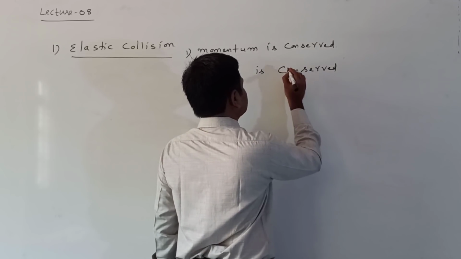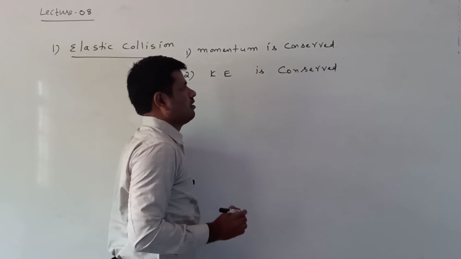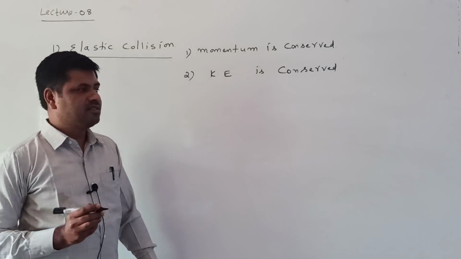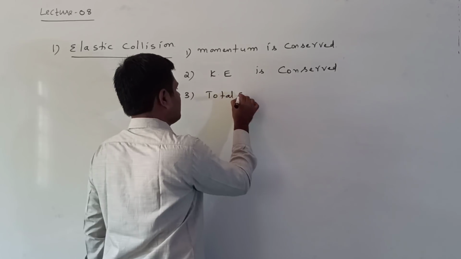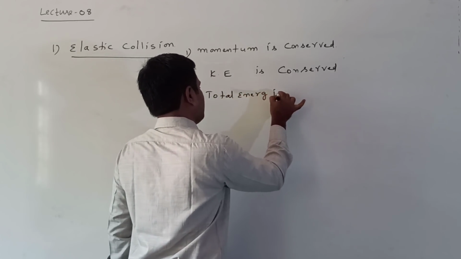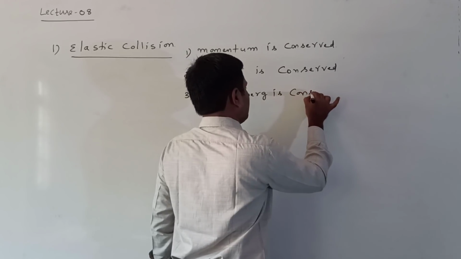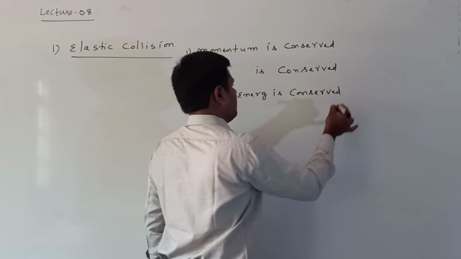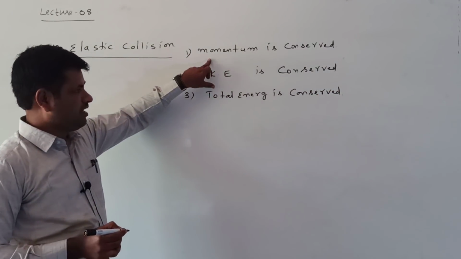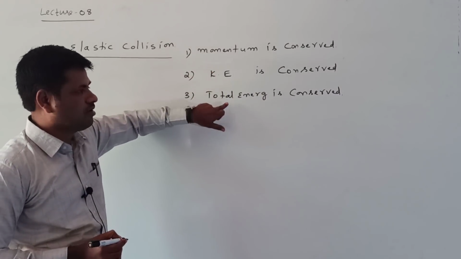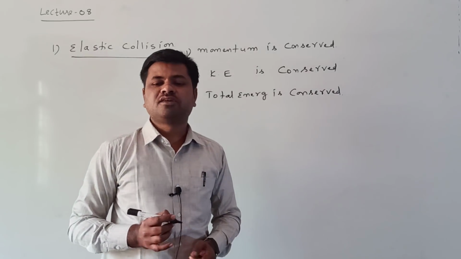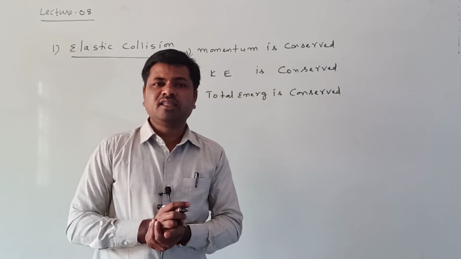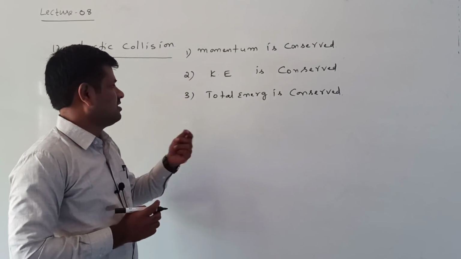Kinetic energy is conserved, and total energy is also conserved. The collision in which momentum is conserved, kinetic energy is conserved and total energy is conserved is called an elastic collision.